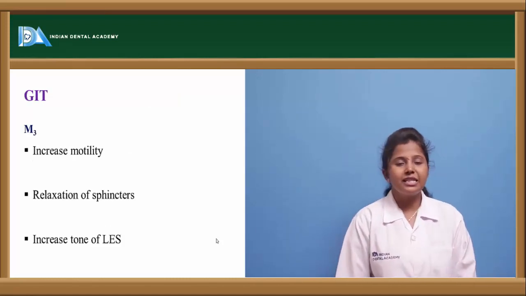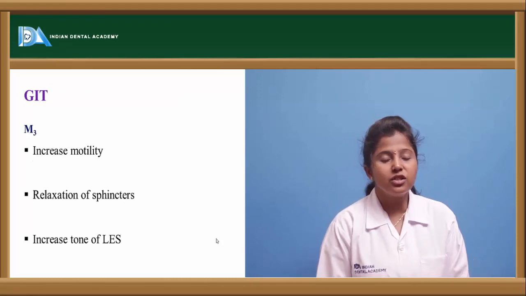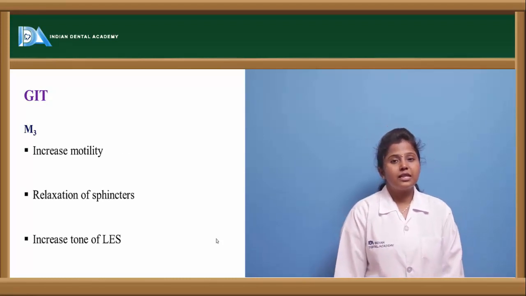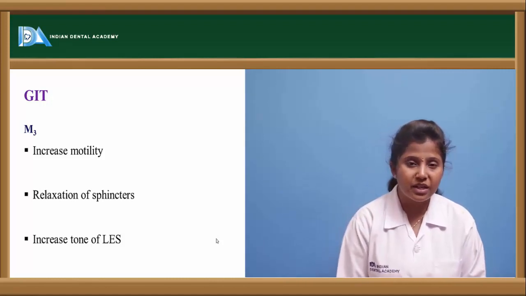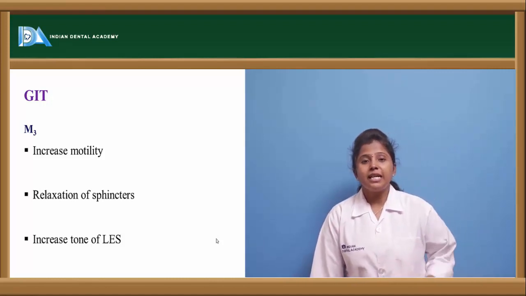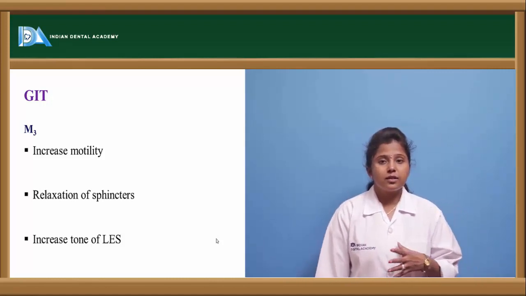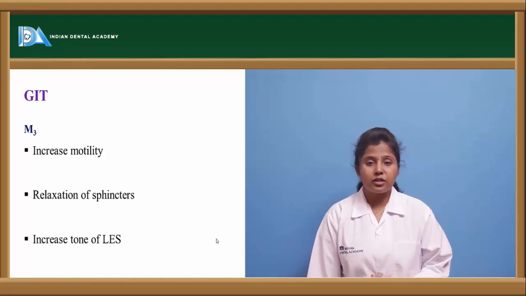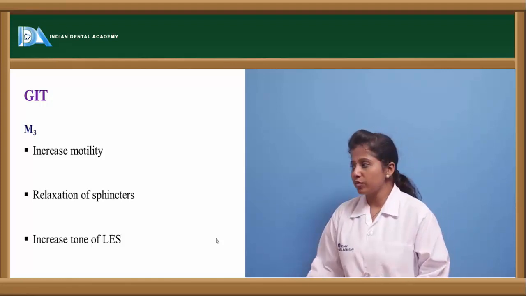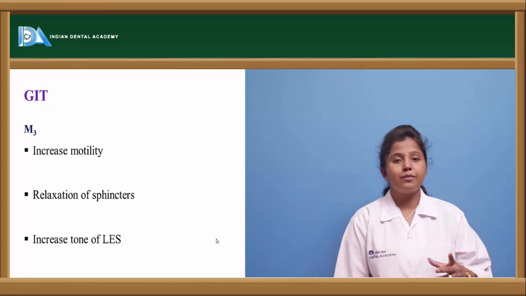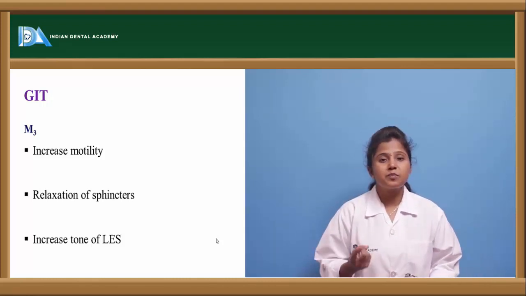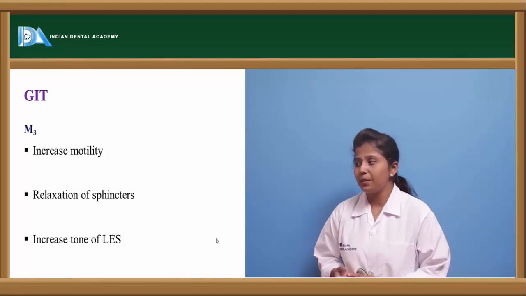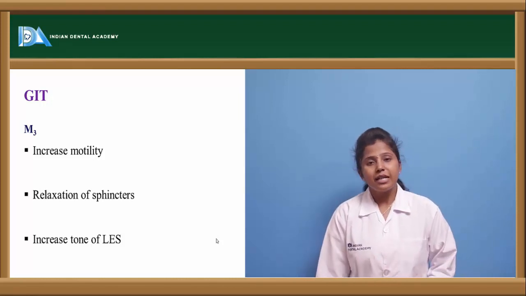So if we see the GIT, the effects of the cholinergic drugs in the GIT. Here in GIT also M3 type of receptors are present. So in GIT, the smooth muscle tone can be increased, or else we can say the contraction of the smooth muscle is increased. Because of that, there will be increased motility, and the relaxation of the sphincters. The sphincters which are present in the GIT will be relaxed, and there will be increased tone of the muscle.